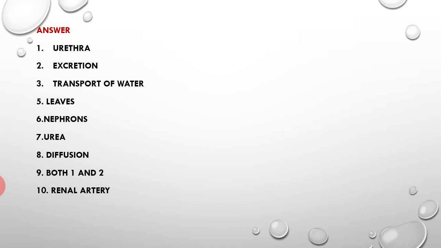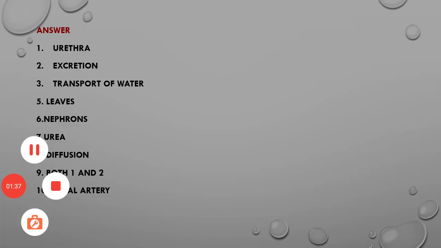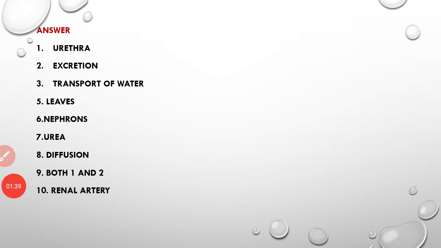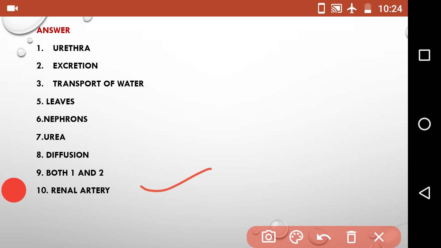And the next one, in amoeba excretion takes place through the process of diffusion, so in an amoeba it removes all the waste products through diffusion. And the ninth question, the major waste produced by human body are carbon dioxide and urea. So the answer is both 1 and 2, and the last one is renal arteries. So this is about the multiple choice questions.